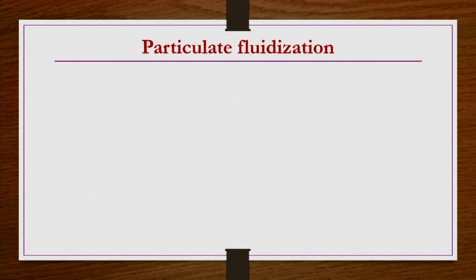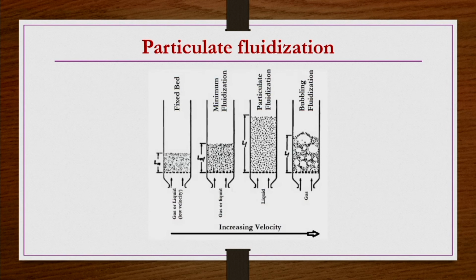So, let us say now particulate fluidization. We just recap here a kind of uniform expansion of the bed is taking place. Particulate fluidization first of all occurs when the fluidizing medium is a liquid, and the bed is so uniformly expanding that across the different cross sections or different locations in the bed, if you try to measure the bed density, it is going to be almost constant. That is what we have seen.